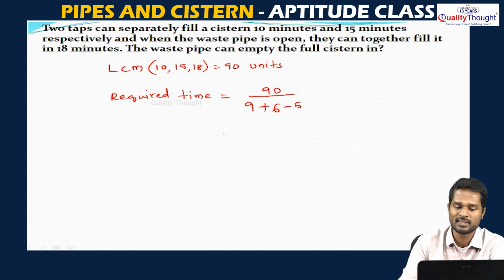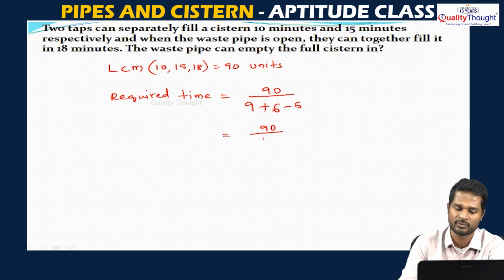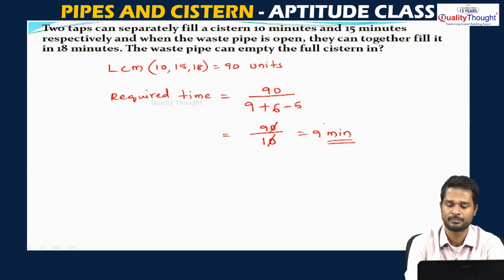So, we are taking the LCM of the values. It is 90 by 9 plus 6 is 15 minus 5 is 10. The zeros will cancel, so it will be 9 minutes. So, if the tank is completely full, the waste pipe will take a total of 9 minutes to empty the tank.